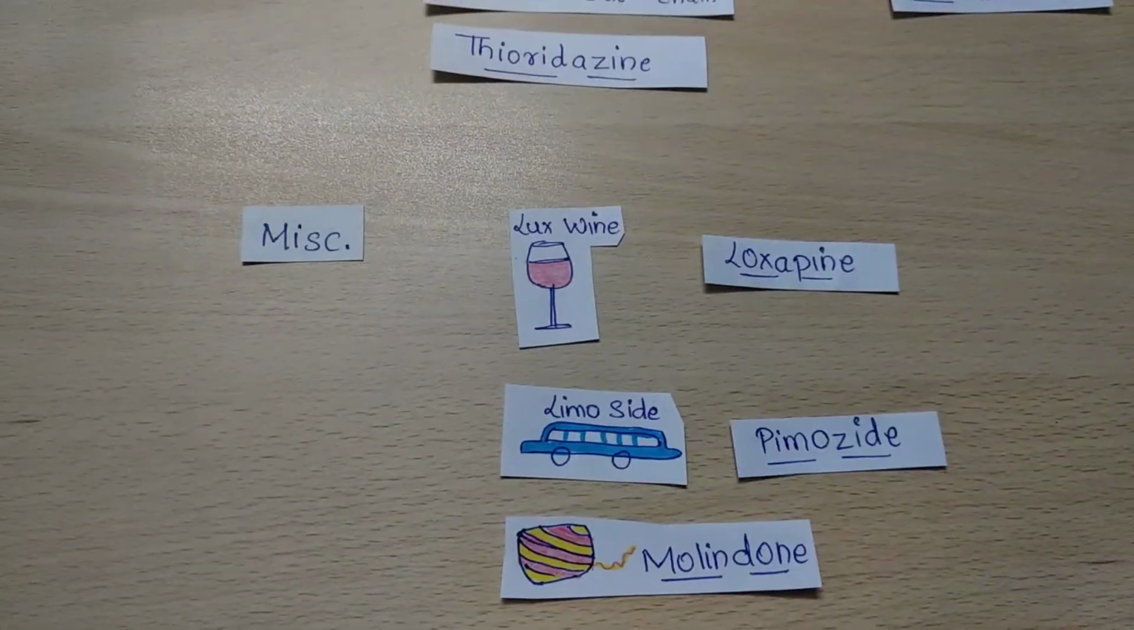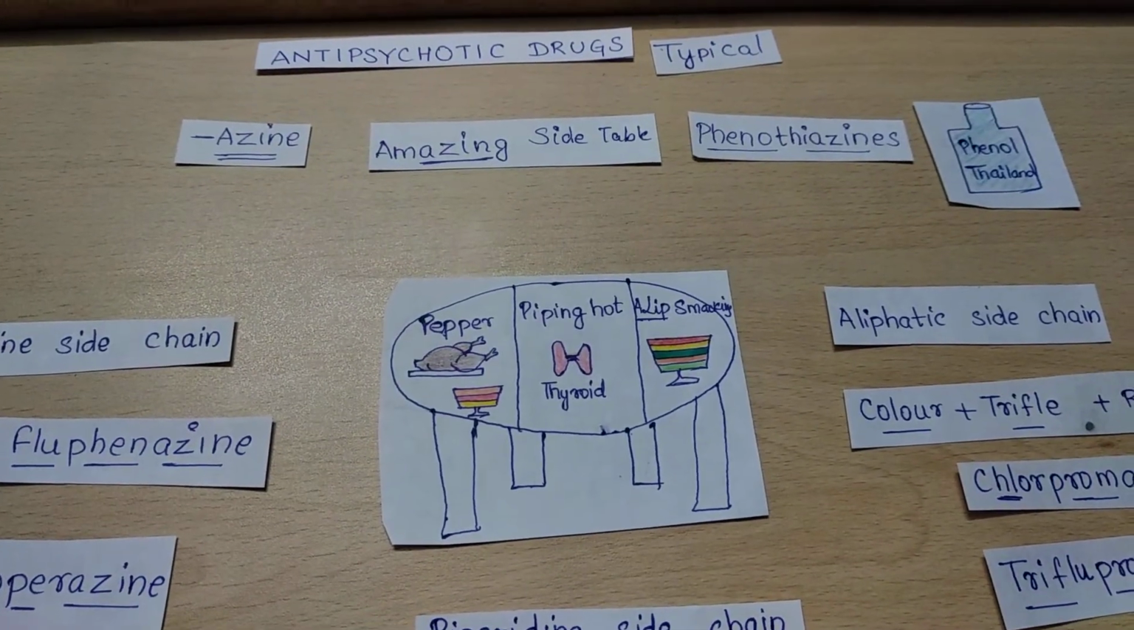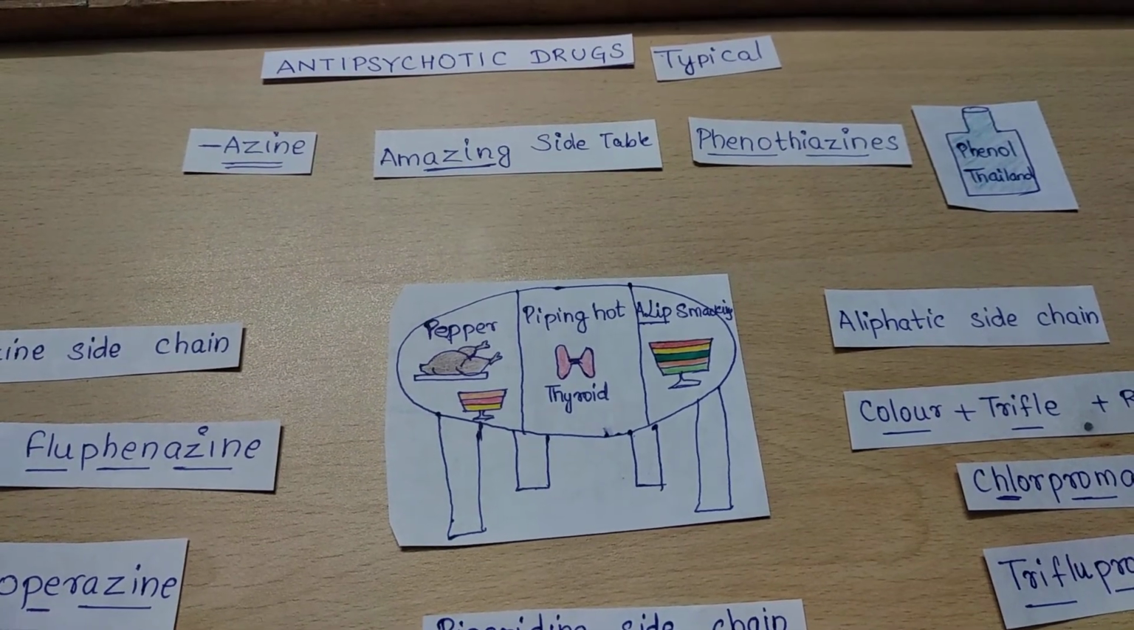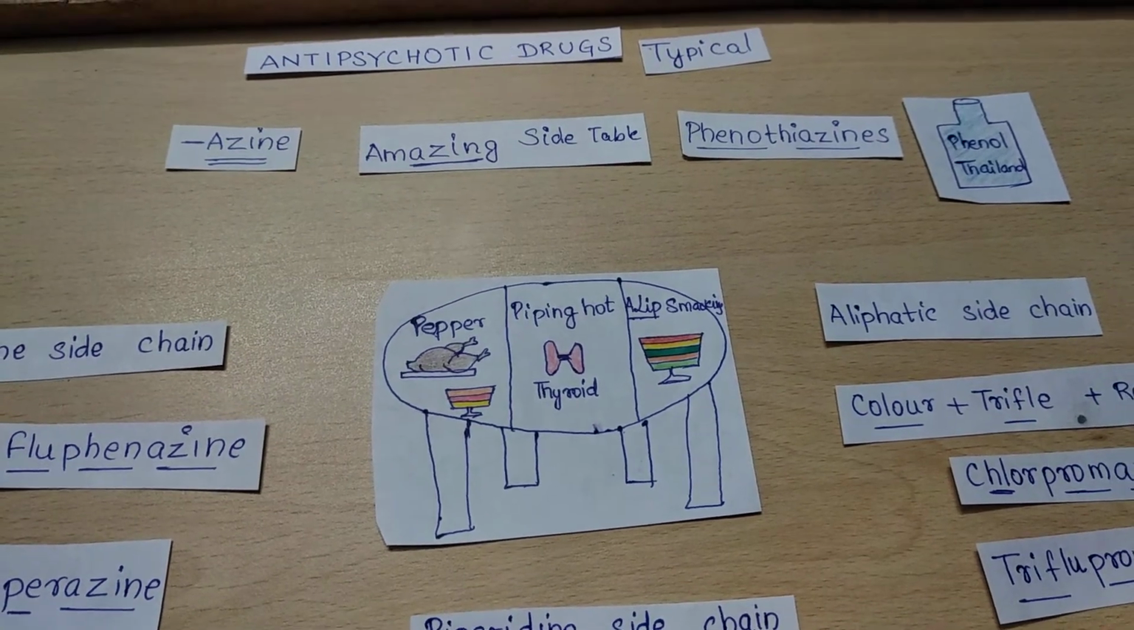So friends, these are the antipsychotic drugs which come under the typical part. In the next video, we will cover the atypical antipsychotic drugs. Thank you for watching.